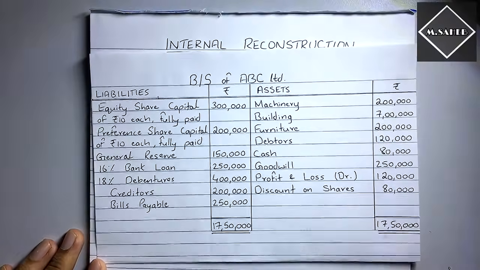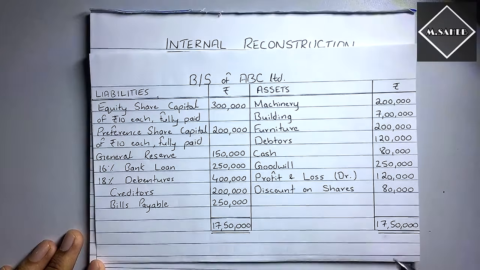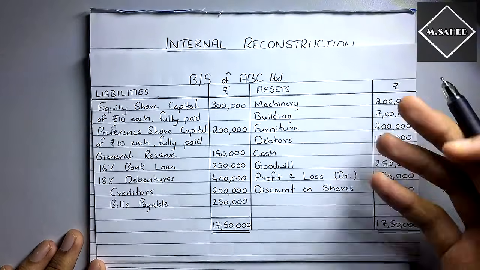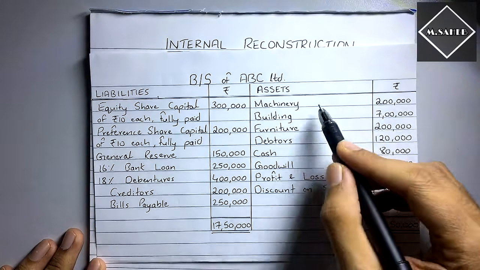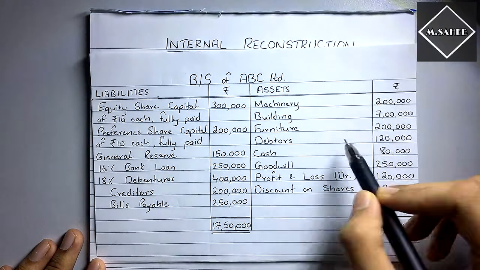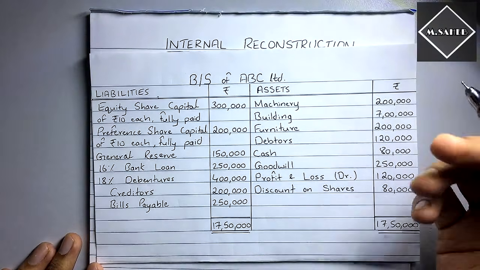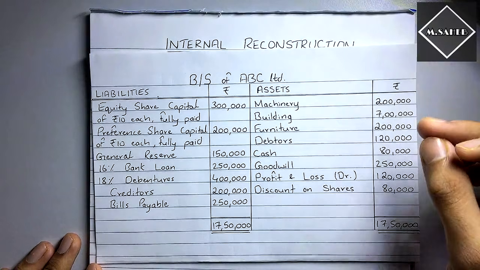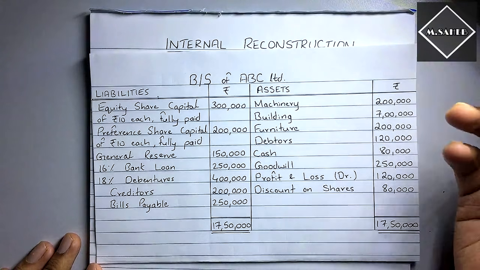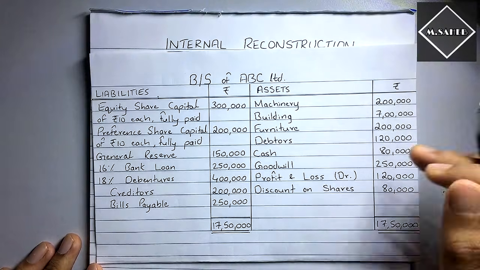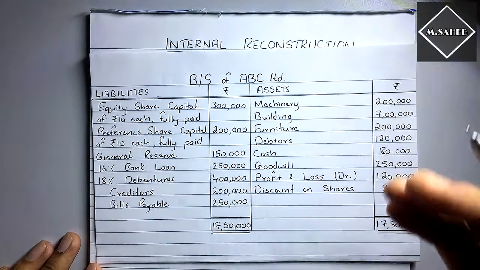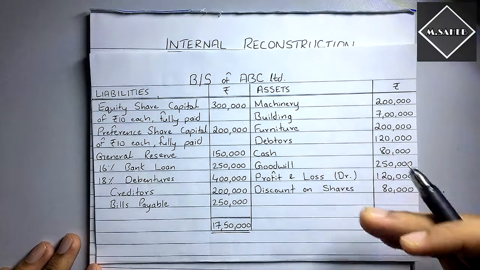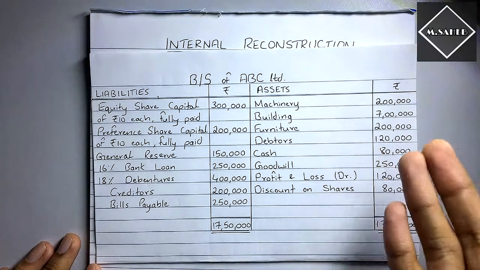That's the thing about this company. You have goodwill. How can you have goodwill? You cannot have goodwill. And your assets are also overvalued. This machinery is not worth 2 lakh. The furniture is not worth 2 lakh. You haven't depreciated your assets properly. You are showing them at close to their original cost itself. All these assets are overvalued. That's a problem here. And you have all these accumulated losses and you have fictitious assets.